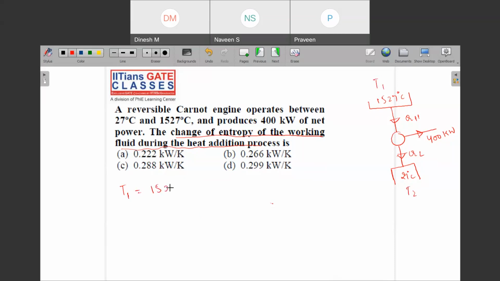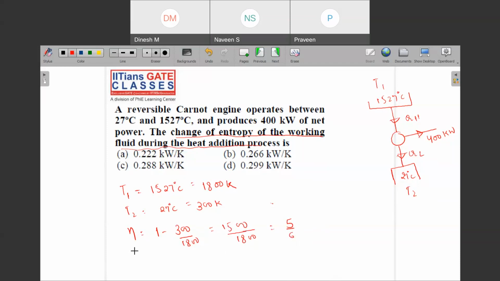So this is 1527 degrees Celsius. So this temperature becomes 1800 Kelvin, and T2 is 27 degrees Celsius. So this becomes what? 300 Kelvin. Then what is the efficiency of this cycle? Efficiency of this cycle is 1 minus 300 divided by 1800, T2 upon T1. So this is 1500 upon 1800. So this is nothing but 5 by 6, right?